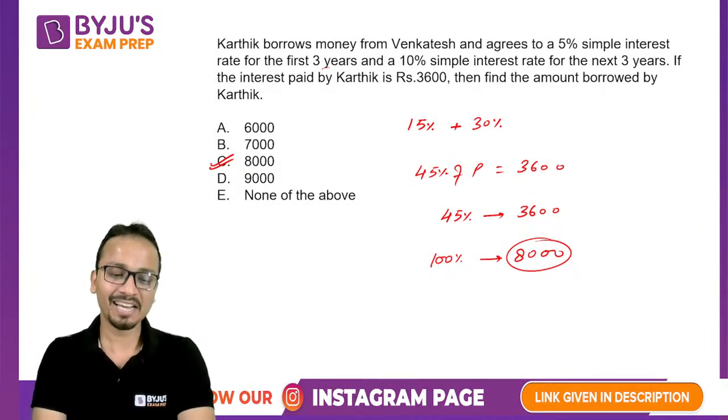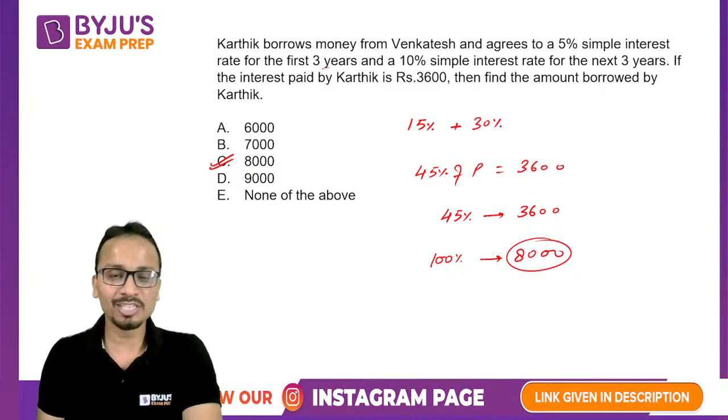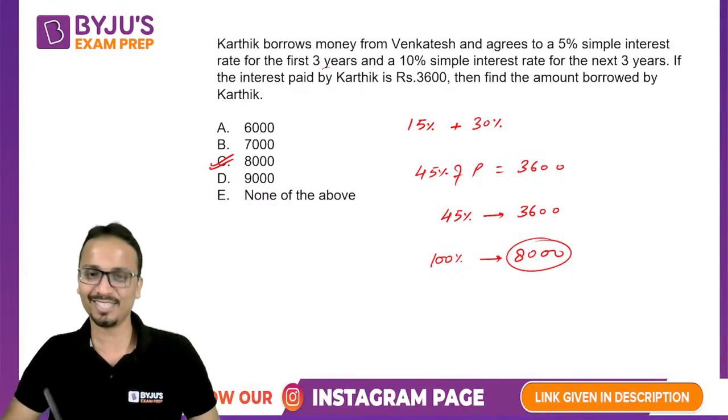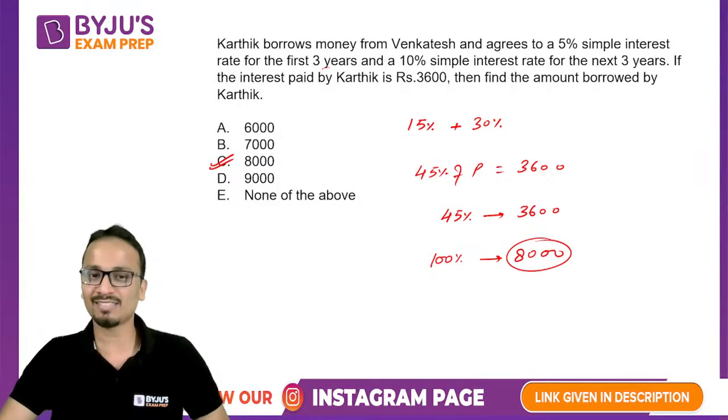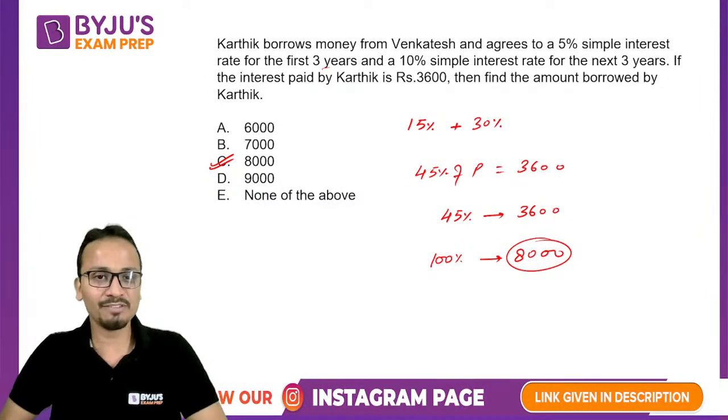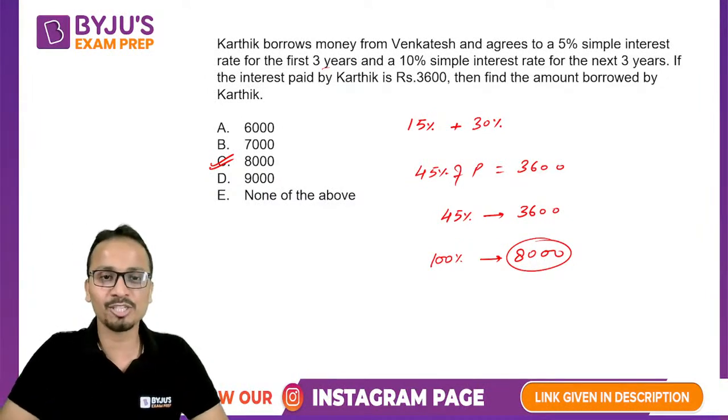Yes, Harshal, it seems so to me too. But these are my original questions, and I promise all of you that I have not sent these questions to Ashish. Now Ashish is pretty fast in solving these questions. Good, Ashish. All right. So yes, my dear friends, the answer is 8,000 for this question.